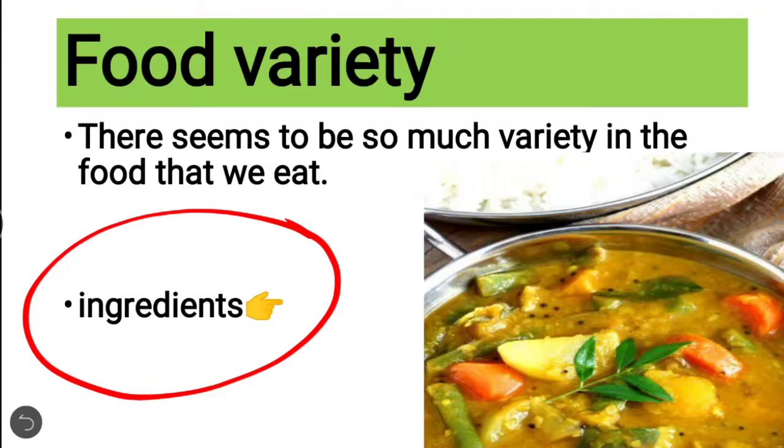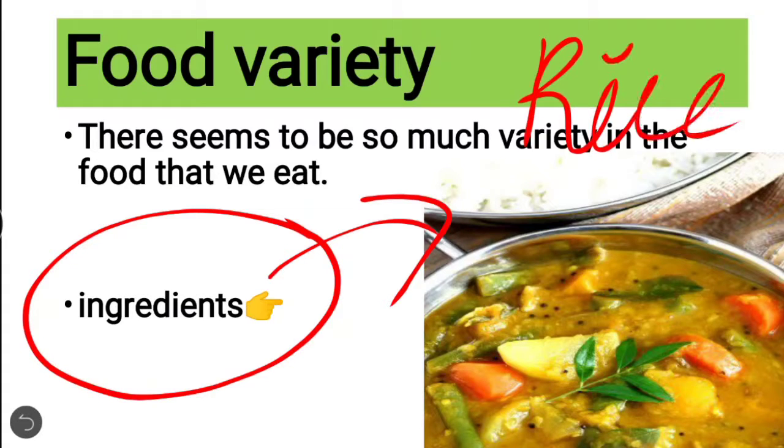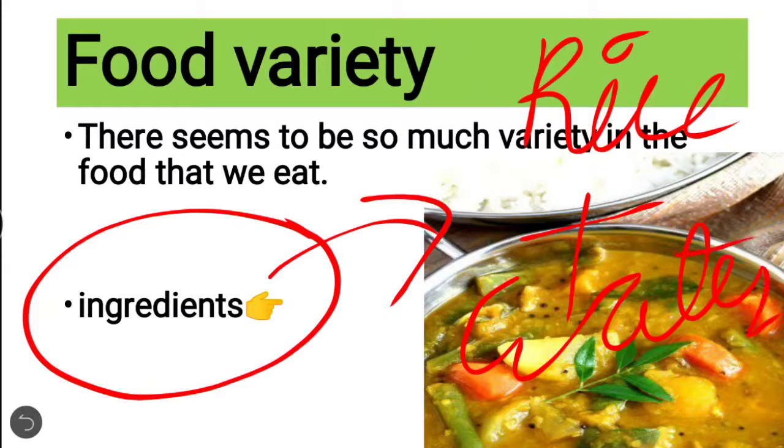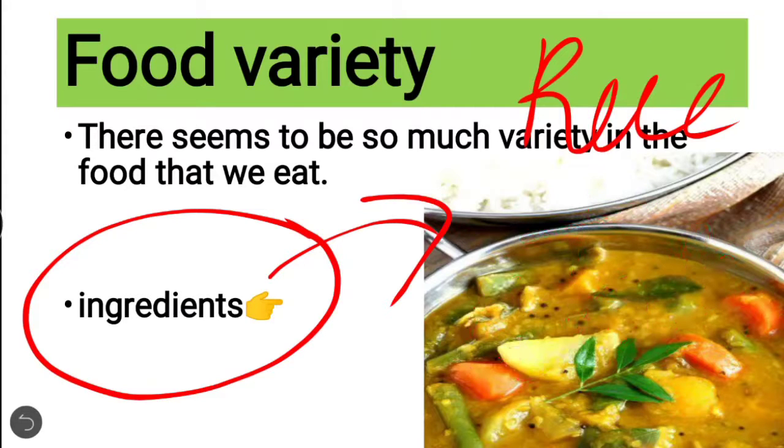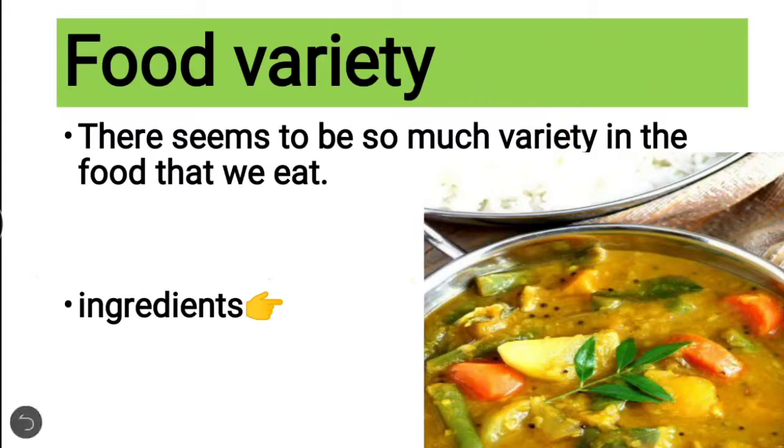So these are all the ingredients which make the food. Rice has very few ingredients. Rice and water are mixed and boiled, and we get rice ready to eat. So some foods have lots of ingredients, and some foods have fewer ingredients.